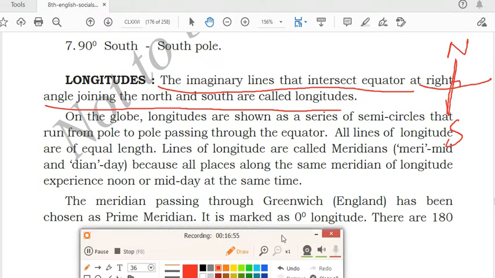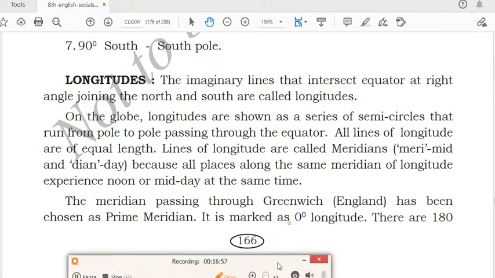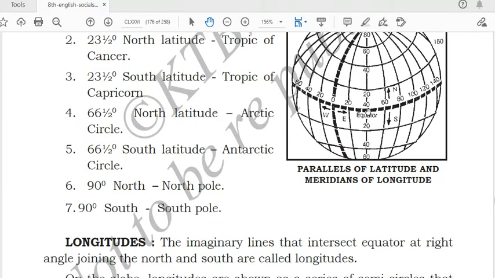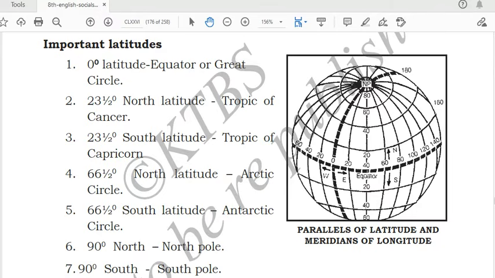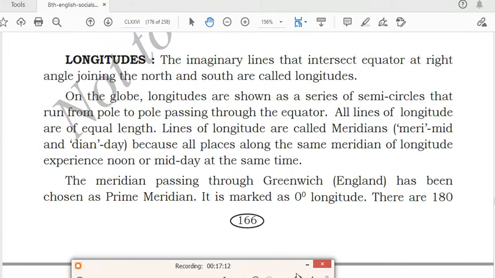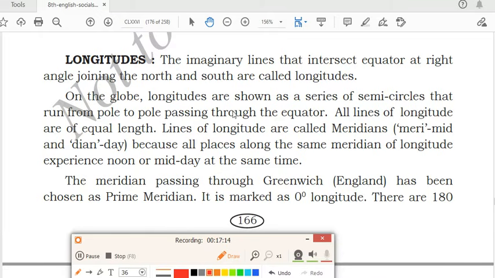So what are longitudes? Longitudes are the imaginary lines which join the north pole to the south pole, and they intersect at the equator. For example, these lines are our longitudes, which are joining the north pole to the south pole. Next, on the globe, longitudes are shown as a series of semicircles that run from pole to pole passing through the equator. All the lines of longitude are of equal length.